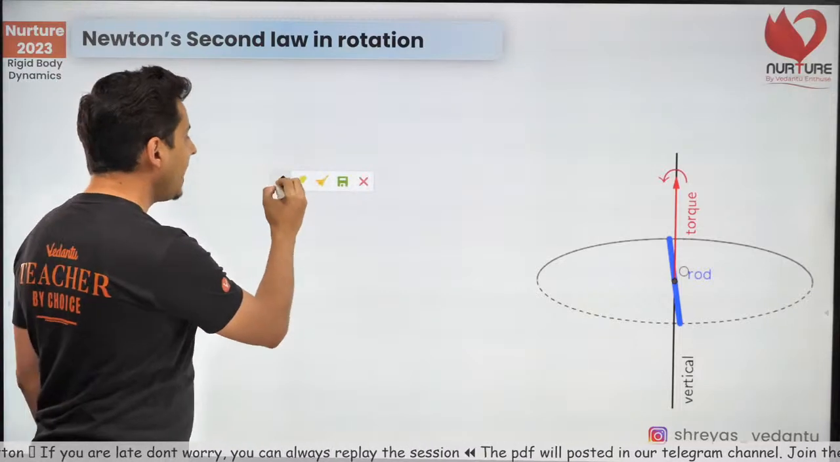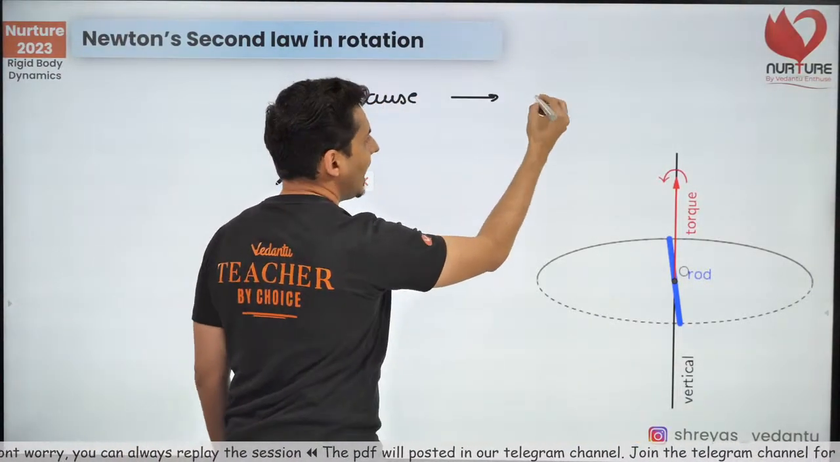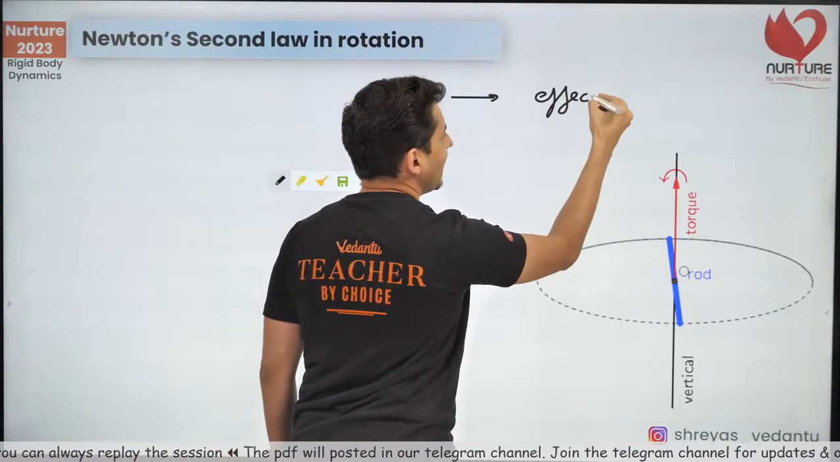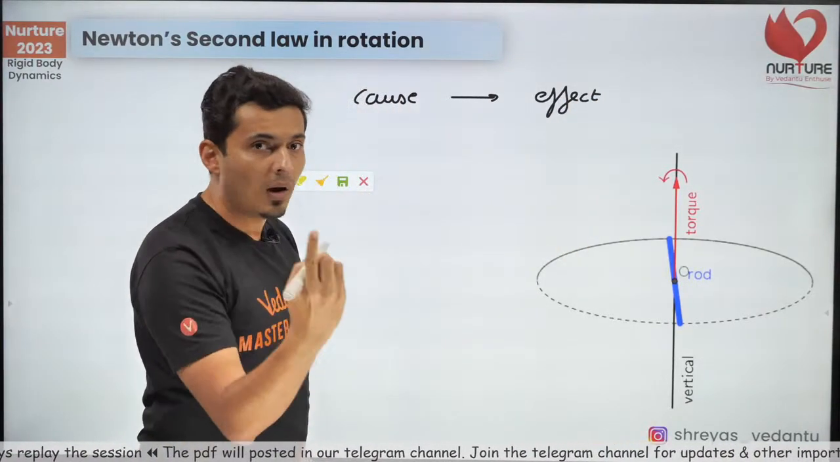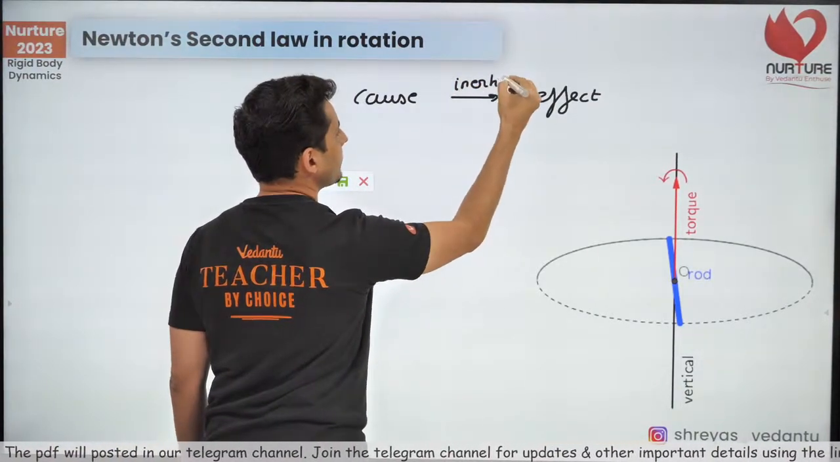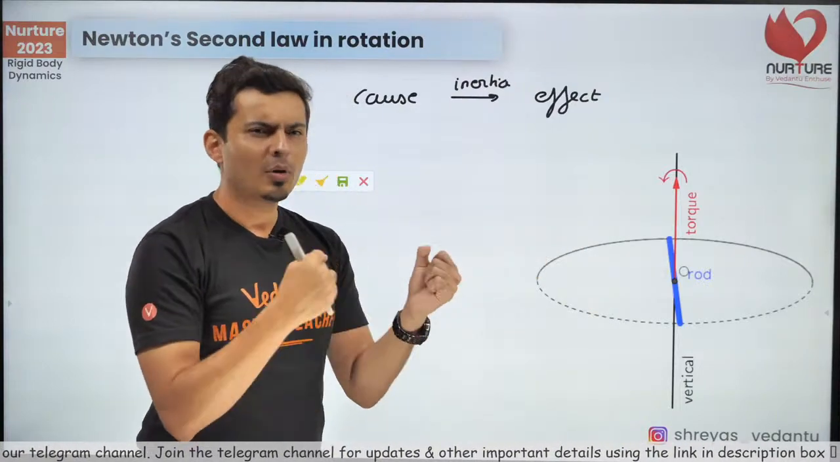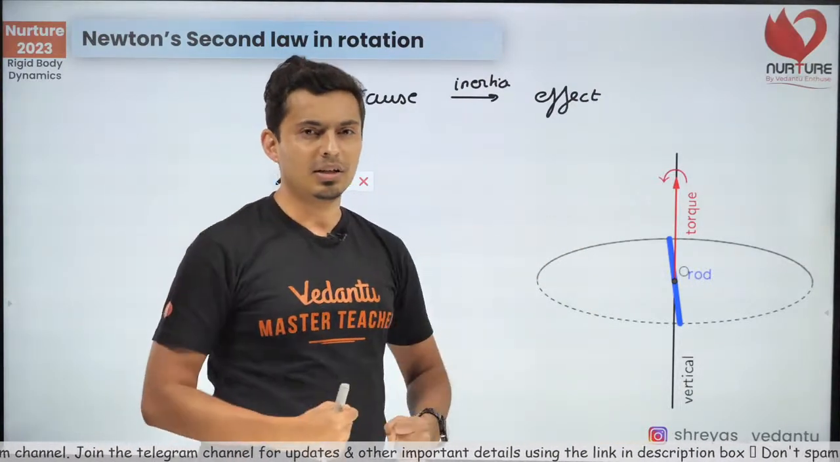See, I had told you that whenever there is a cause, it will have an effect. But the effect depends on something, and that something is basically inertia. For the same cause, you might not get the same effect because everything might have a different inertia.